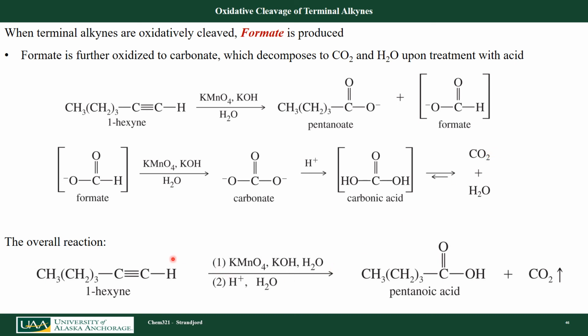Okay. So in the overall reaction, I have two steps here. First is my oxidizing reaction, then followed by my acidification. I've formed pentanoic acid, 1, 2, 3, 4, 5 carbons, and I form CO2. You can see here, if I were to split down here, I get 1 carbon and I get 5 carbons.